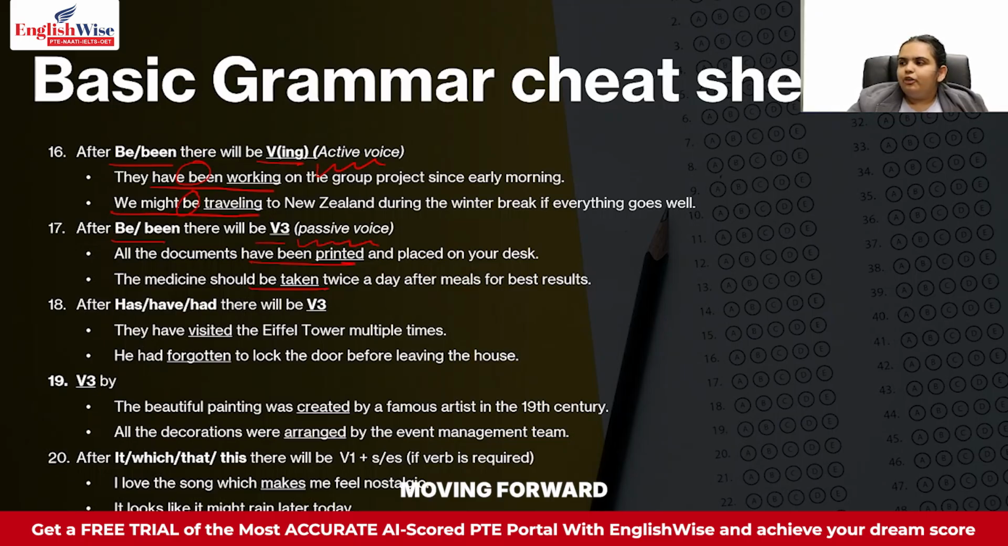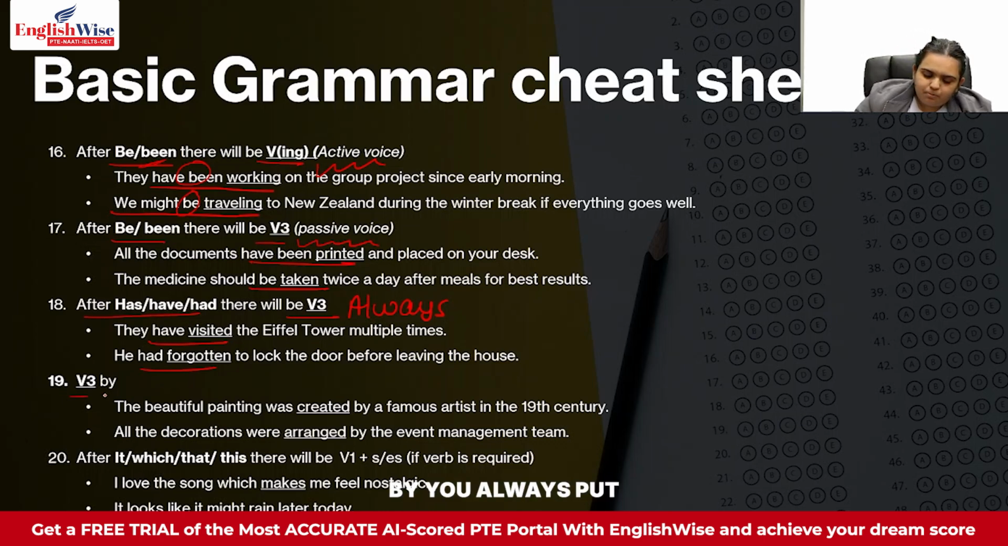Okay. Moving forward, after has, have or had, there will always be V3. So after has, have or had, you always put V3 over there. There is no active or passive over here. Only if BEEN is written after have, then we consider the possibility of active or passive voice. Otherwise, if it is just has, have, had, you always put V3. So they have visited the Eiffel Tower multiple times. He had forgotten to lock the door. So you see, in both cases, I am putting V3, or the third form of the verb.